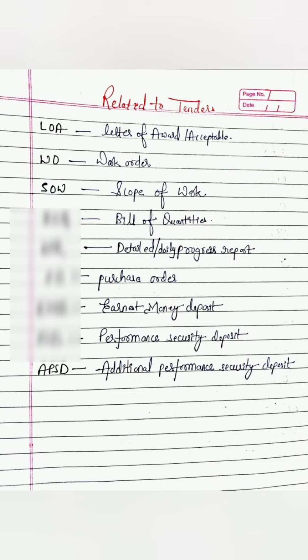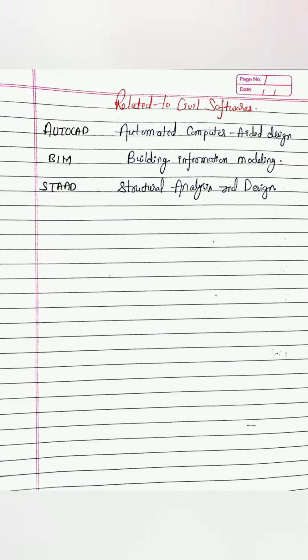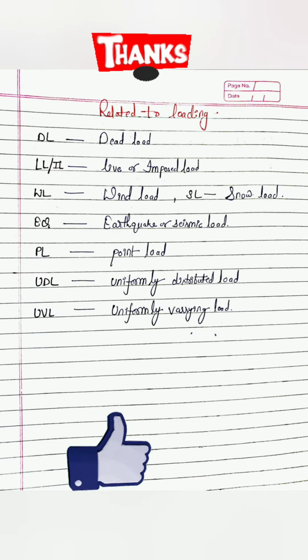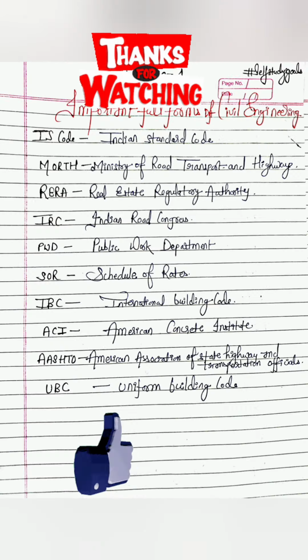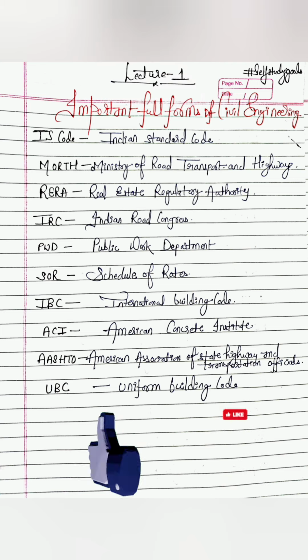These are the important full forms related to tenders, so you have to know all these full forms to work on a tender. Next full forms are related to basic civil engineering, so you have to know all these full forms as a civil engineer, and then related to civil software and related to loading. You can cover this lecture from the playlist.